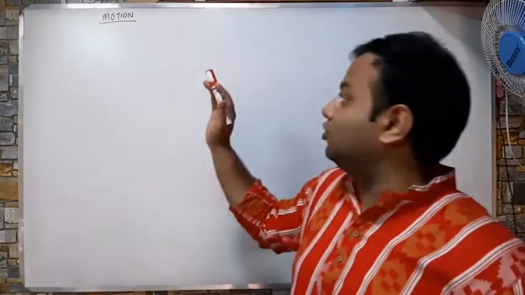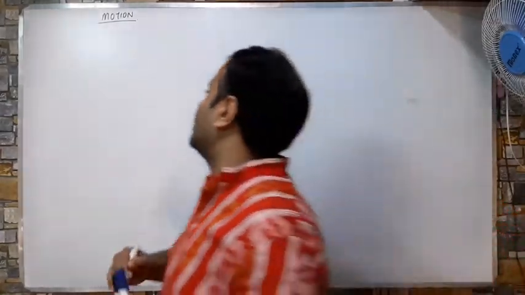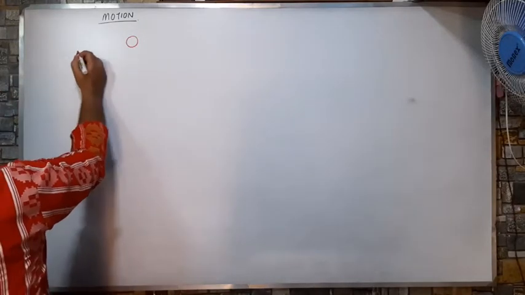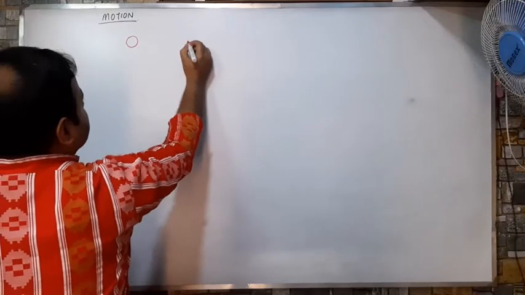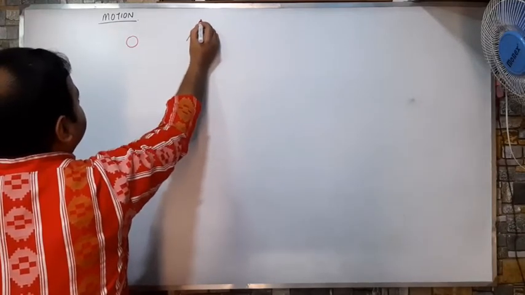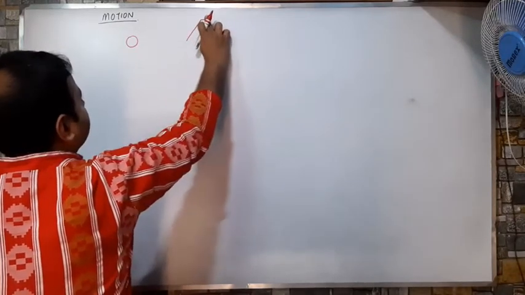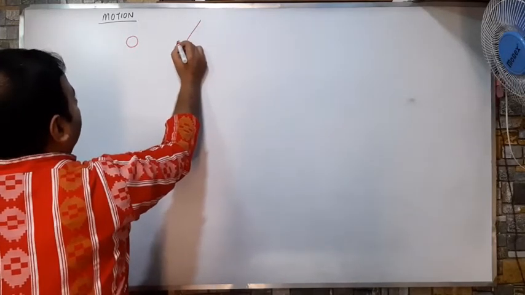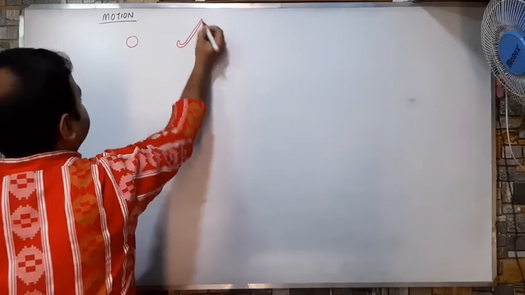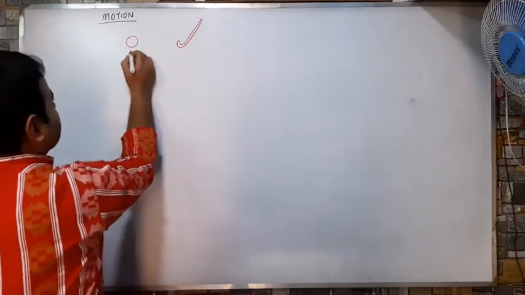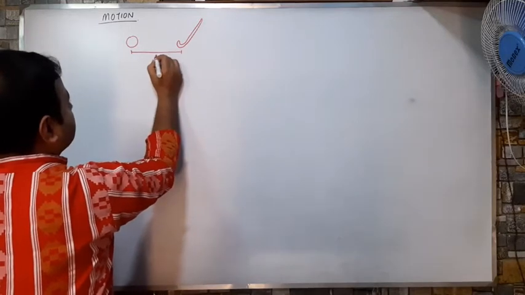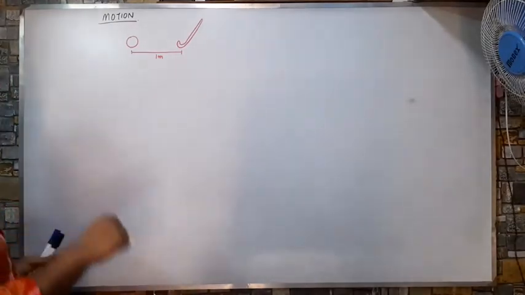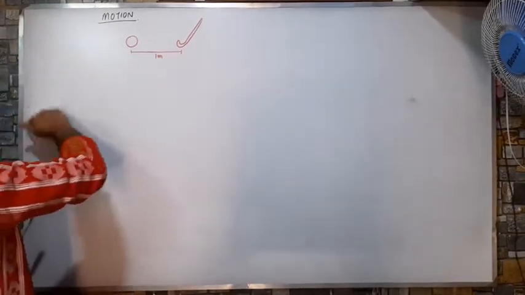Suppose I will explain you this with an example. See, there is a ball around here, and there is a bat, or there is a hockey stick here. I am going to hit the ball with a hockey stick. So what is the distance between this ball and hockey stick? Suppose the distance is 1 meter. Correct? Now, after 1 second, someone came and pushed the ball.